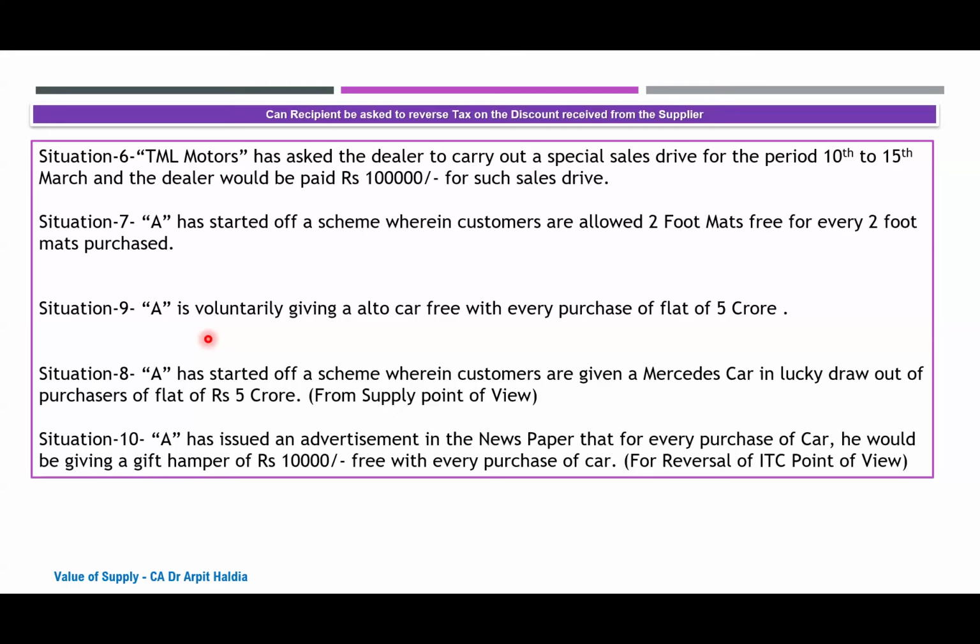In my opinion, wherein no logo has been printed and just the diary has been distributed, in that case, 17(5)(h) would be applicable because it is something being given voluntarily. And if the logo has been printed on the diaries, then it becomes a promotional item, advertisement item, because I am promoting the name of my business.